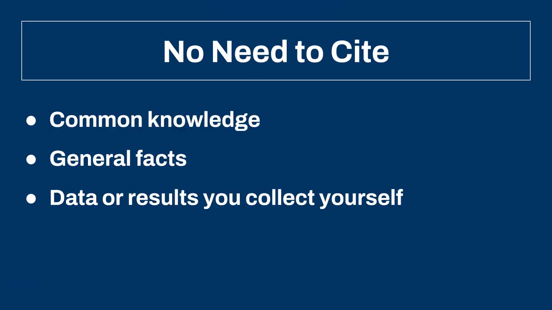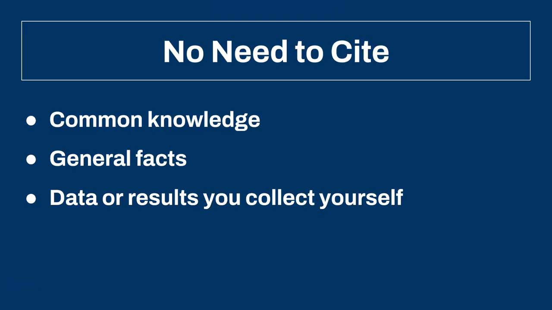There are some things that don't need citations. For example, you don't need to cite common knowledge, such as George Washington was the first president. You also don't need to cite general facts, such as the Earth goes around the sun. A good rule of thumb is that if this is something that you learned in primary school, or it's something that most people should know, you don't need to cite it.